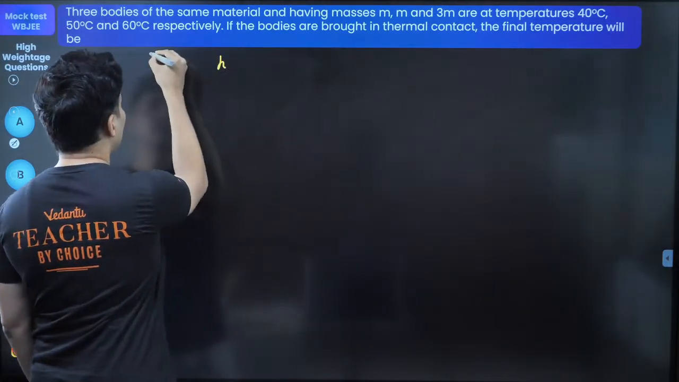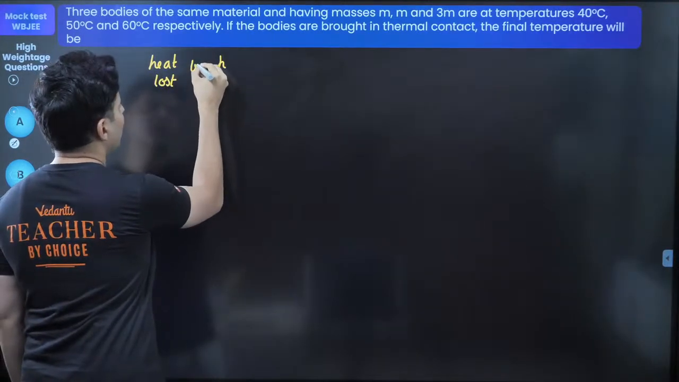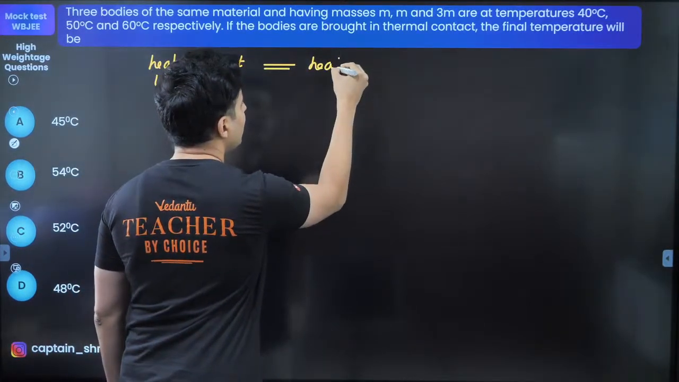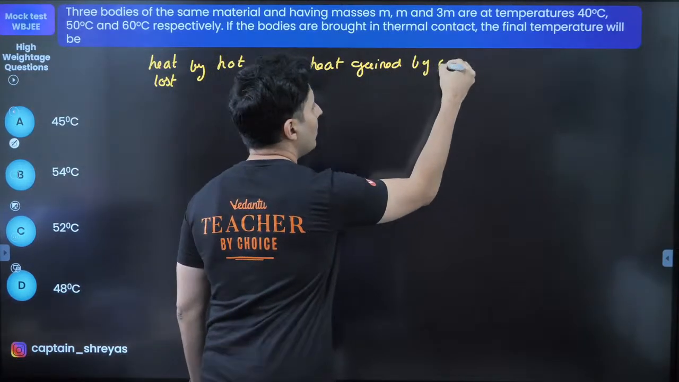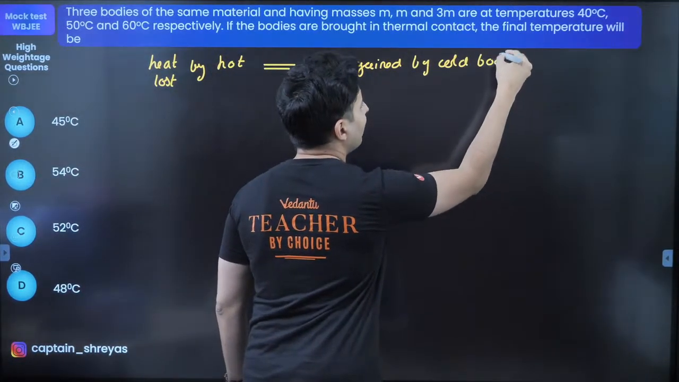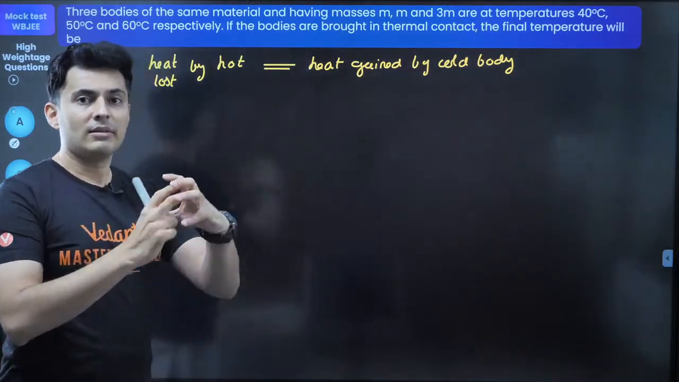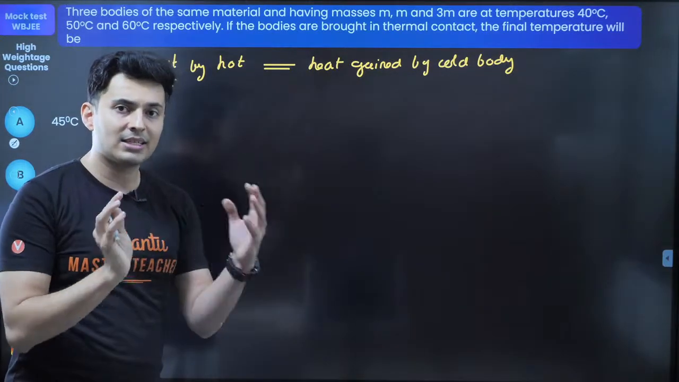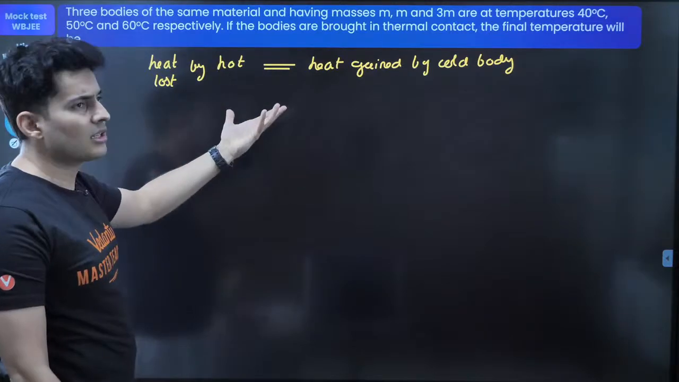So heat lost by the hot body is equal to the heat gained by the cold body. This is the law of thermal equilibrium for a calorimeter. Every body will never lose out heat to the surroundings. If it is isolated, it will just exchange the heat till it attains thermal equilibrium. So which are the hot bodies, which are the cold bodies?